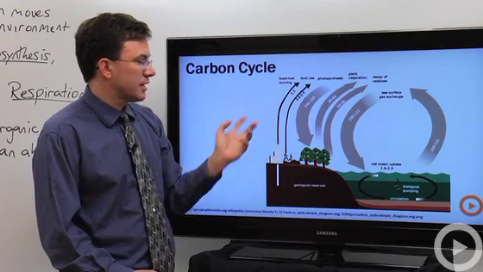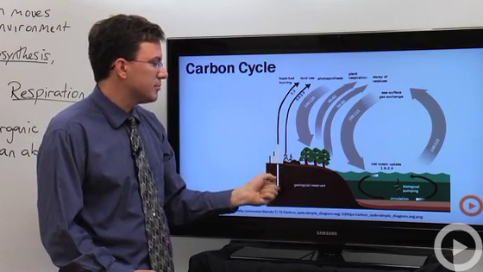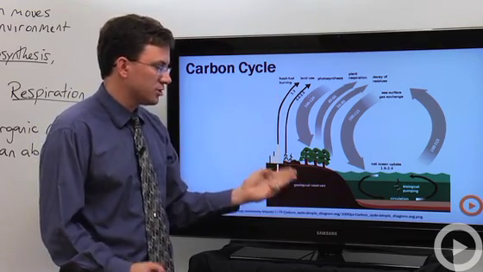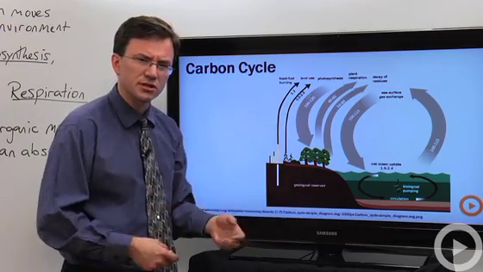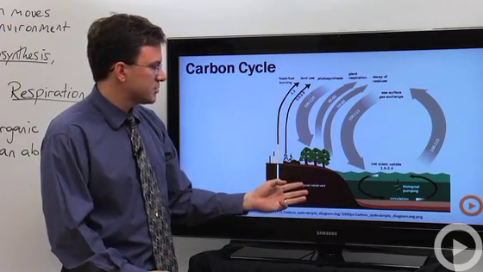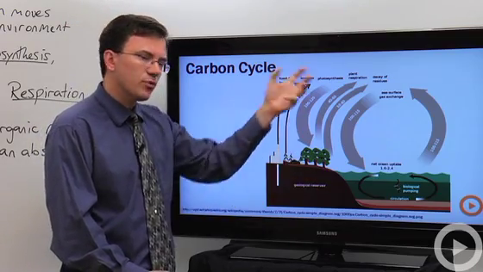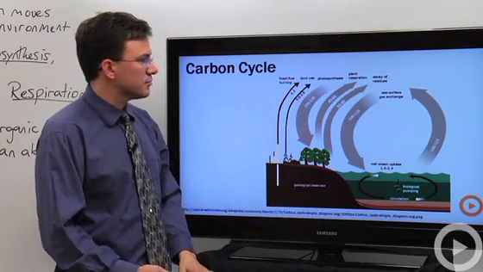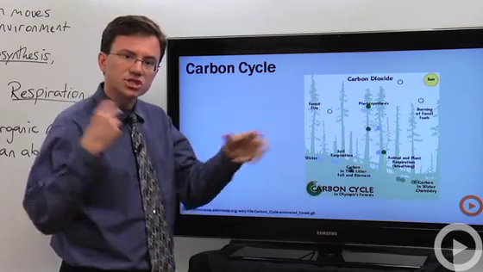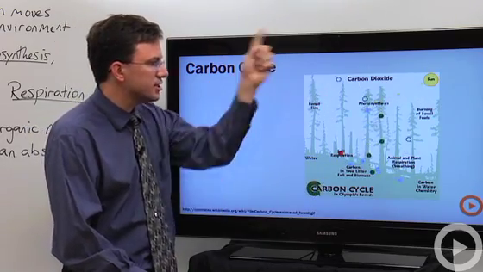Fossil fuels that were formed over long periods of time could have formed in a geological reservoir. That's a storage facility for this particular chemical, and it can be released by burning those fuels. So there's lots of ways that carbon dioxide can be cycled. I kind of like this diagram because it shows you this idea that it's constantly going around.